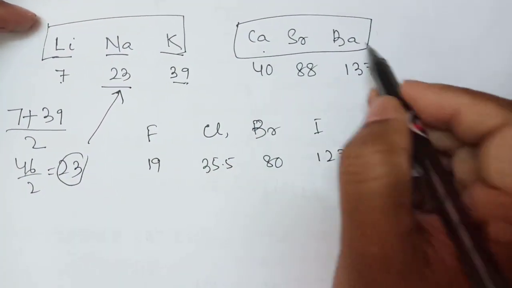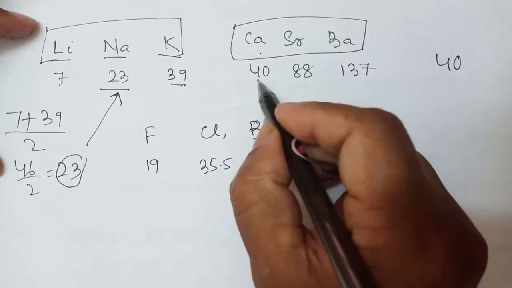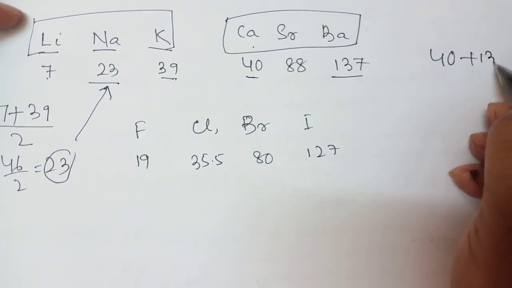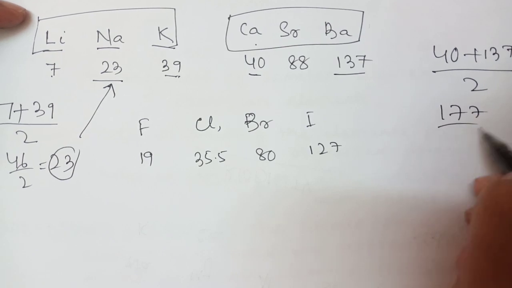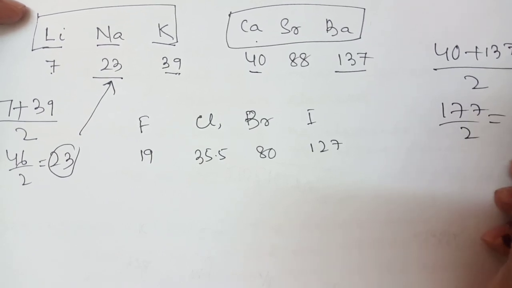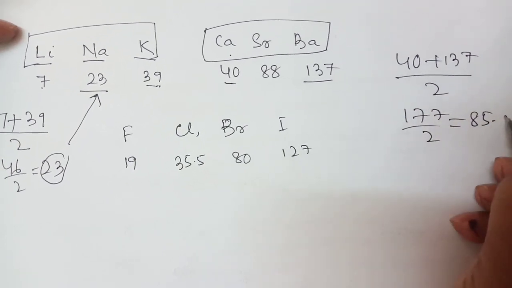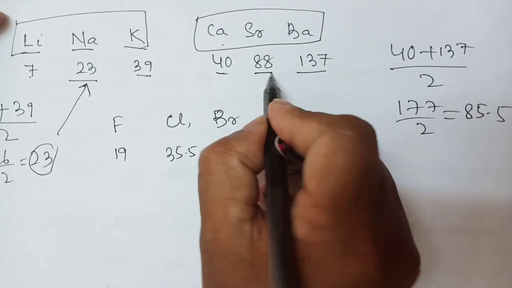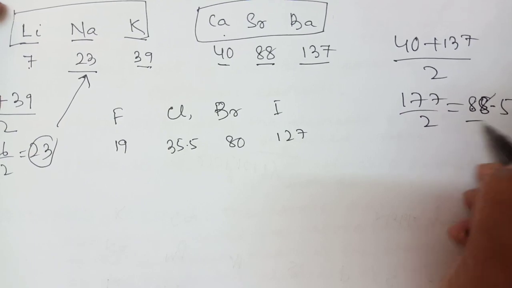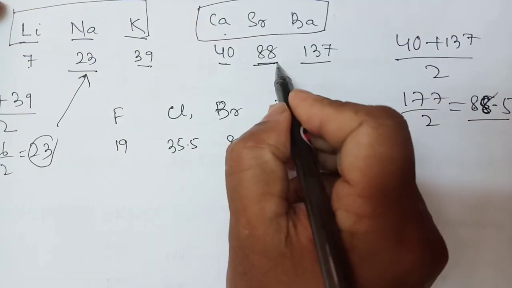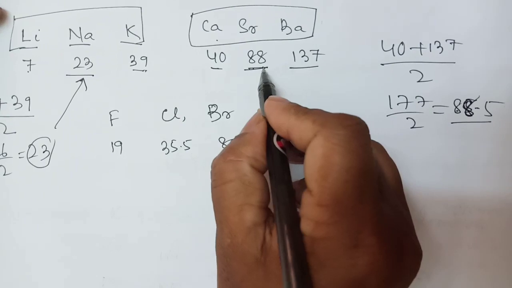Now come to another: calcium, strontium and barium. So 40 plus 137 by 2. How much became? 177 by 2 is equal to 88.5. 88.5 or 88. So approximately, but experimentally 88.